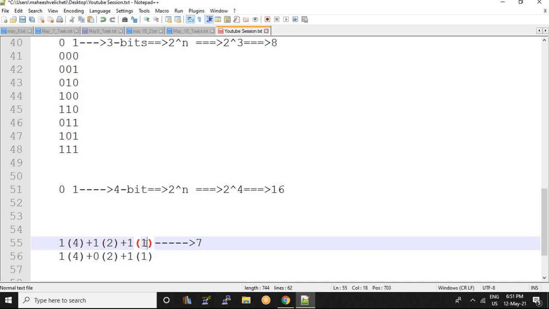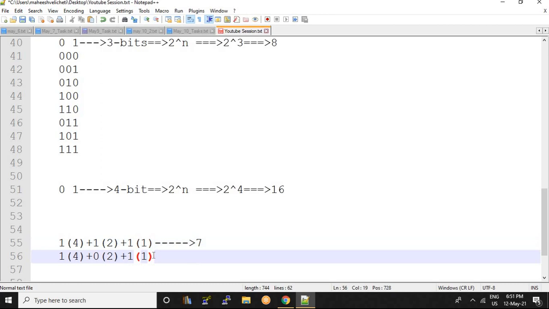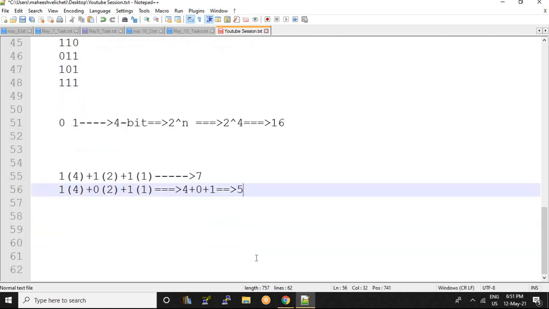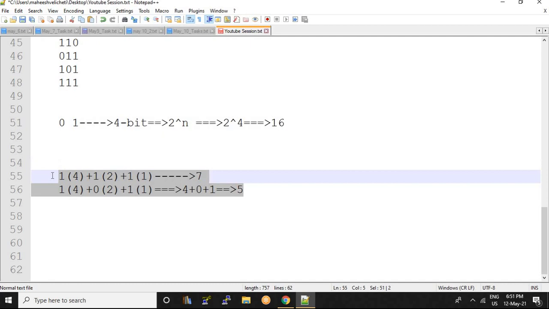So 4 plus 2 plus 1, how much? 7. In the same way for 1 0 1, 1 into 4 is 4, plus 0 into 2 is 0, and 1 into 1 is 1. So in decimal form this number represents 5. Okay, is it clear till now?